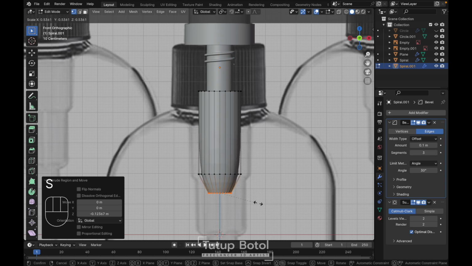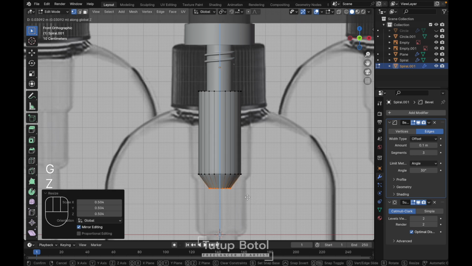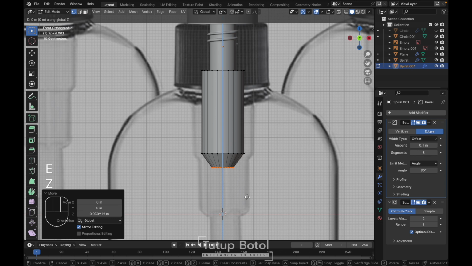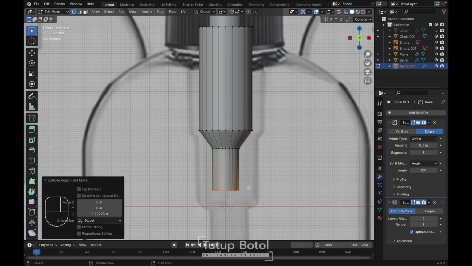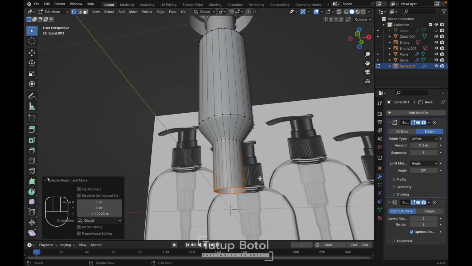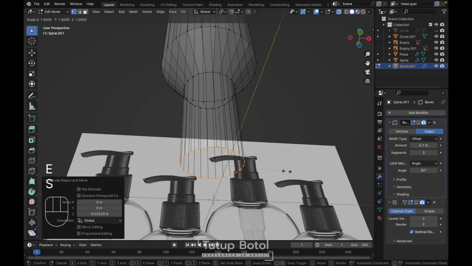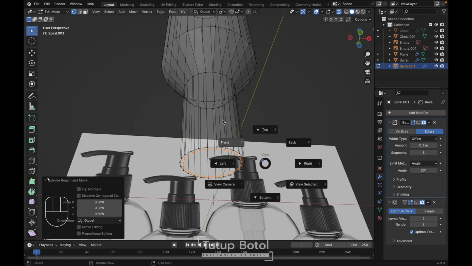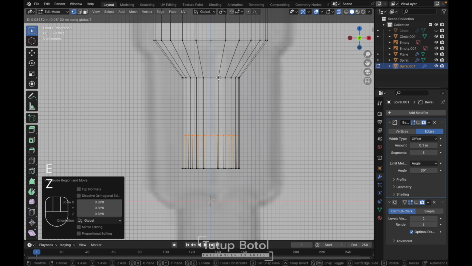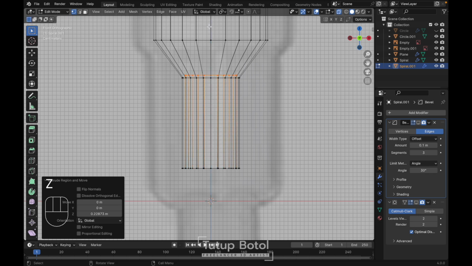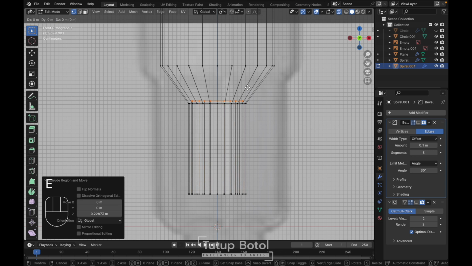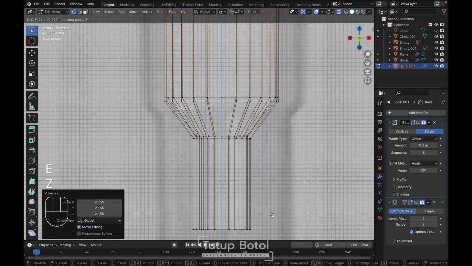S to scale it down. Like this. And then press E again. Extrude on the Z axis like this. Maybe just like this. And then let's press Alt Z. Let's try to create a little bit of detail. Press E, S to scale it like this. Go to front view, press E again. Extrude on the Z axis like this. Yep, like this. And then press E again, Z axis over here, S to scale it. Then press E, Z.